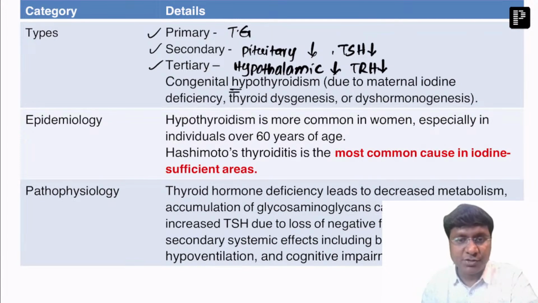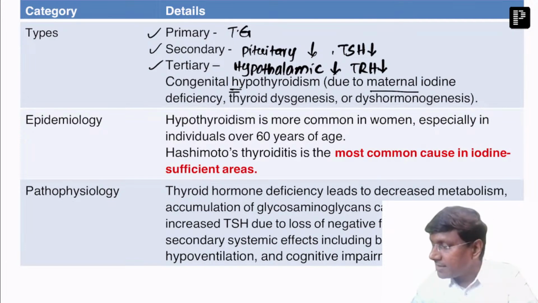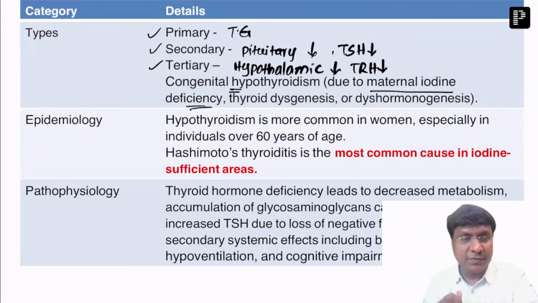What will be the problem in case of congenital hypothyroidism? This is due to maternal iodine deficiency, which will cause the congenital hypothyroidism. Or the other etiology for congenital hypothyroidism will be thyroid dysgenesis, where the thyroid gland synthesis or thyroid gland formation does not occur. These are the causes for congenital hypothyroidism.